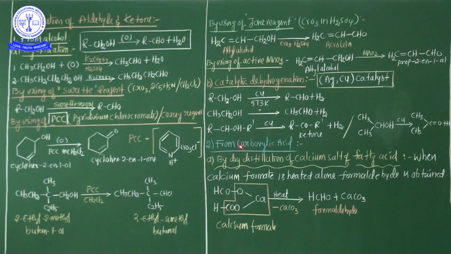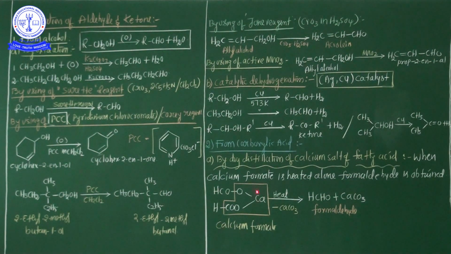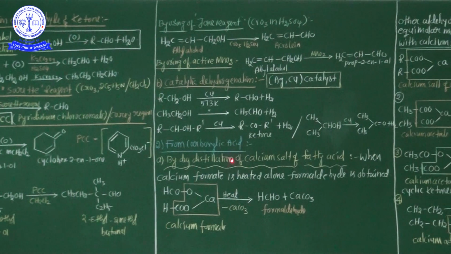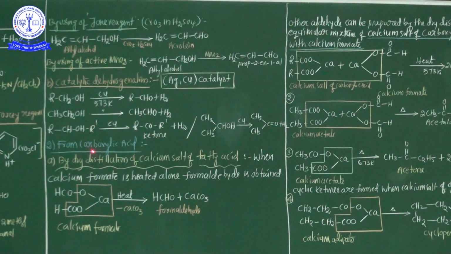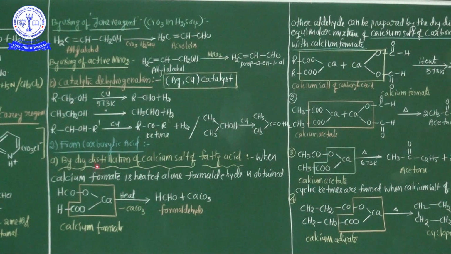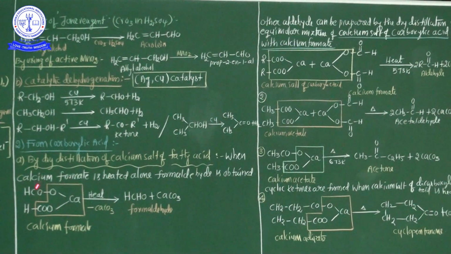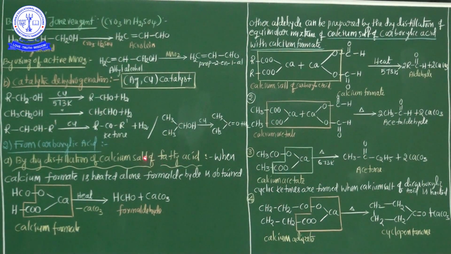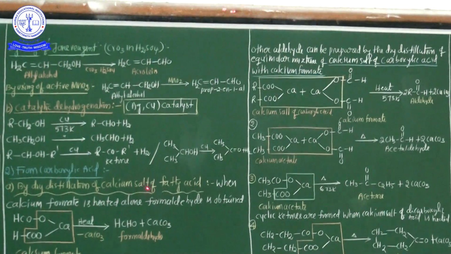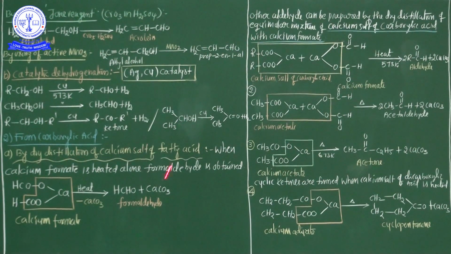Now, the second preparation method. Aldehyde and ketone are prepared not only from alcohol; carboxylic acids are also very important, my dear students. Carboxylic acid can also easily be used to prepare aldehyde and ketone. So see here, the second preparation method is from carboxylic acid, by dry distillation of the calcium salt of fatty acid. Important, okay? By dry distillation of the calcium salt of fatty acid, which is derived from carboxylic acid, aldehyde is formed.